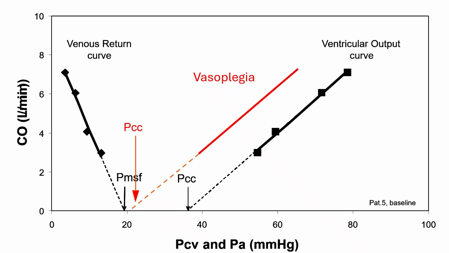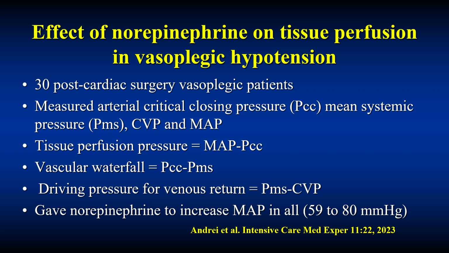Does that happen? Well, yes, it does. In a study using post-cardiac surgery vasoplegia, which is a nice model of vasoplegia, the group from Gano measured critical closing pressure, mean systemic pressure, CVP, and mean arterial pressure in all 30 patients, and they calculated the mean arterial pressure to critical closing pressure, tissue perfusion pressure, and the vascular waterfall as critical closing pressure minus mean systemic pressure, to see how norepinephrine helped. So they gave all their patients norepinephrine to increase their mean arterial pressure from about 59 to 80. And what did they find?